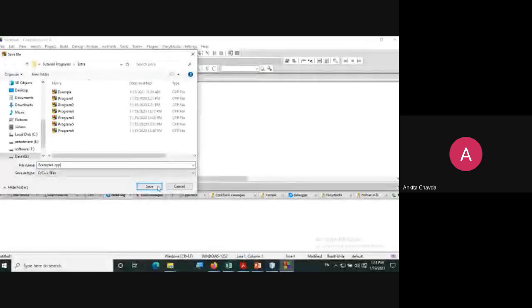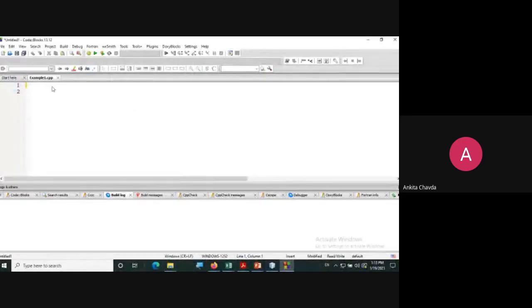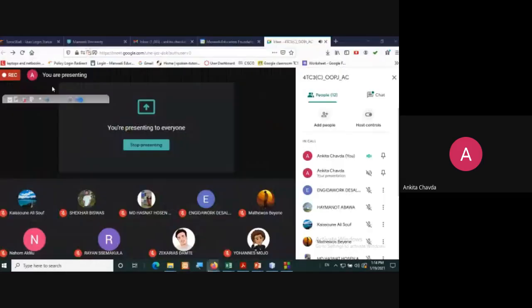So I'm giving the name over here, that is example1.cpp, right? Because this is what I'm showing you, the C++ program where you can print hello world. The same way I'll show you how you can write a very first program in Java to print hello world again. Okay. I hope my screen is visible to you guys, right? Yes, ma'am. Yeah, okay.